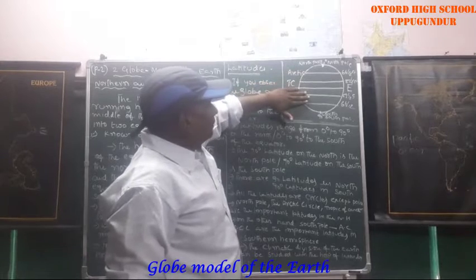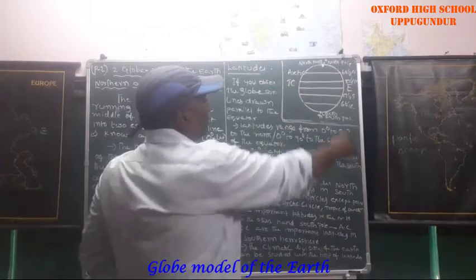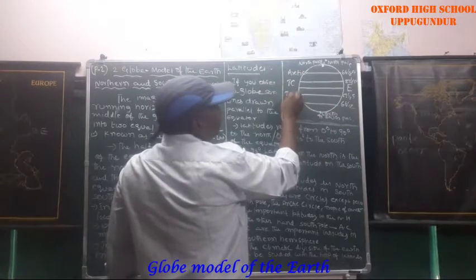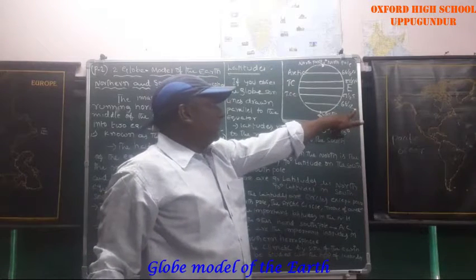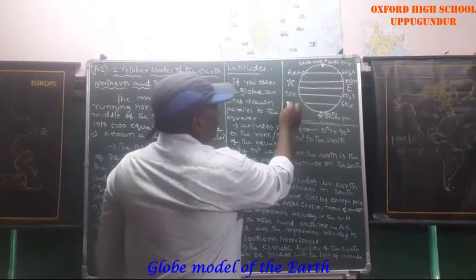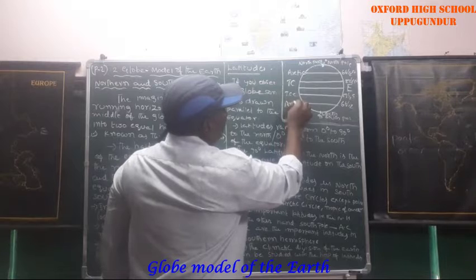In the southern hemisphere, three important latitudes are: 23 and a half south latitude is called the Tropic of Capricorn. 66 and a half south latitude is called the Antarctic Circle.